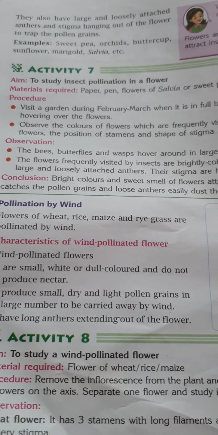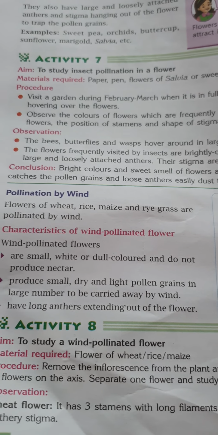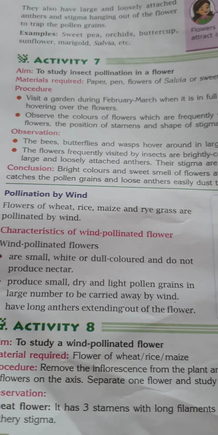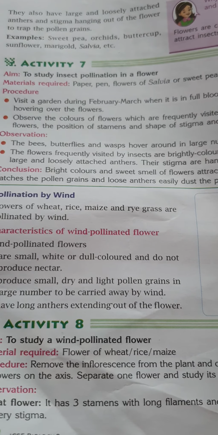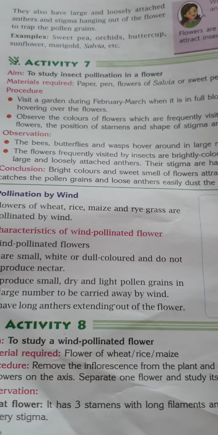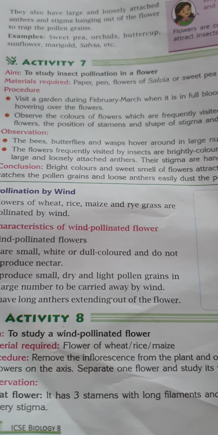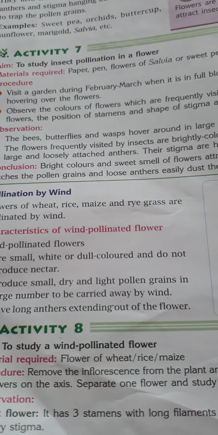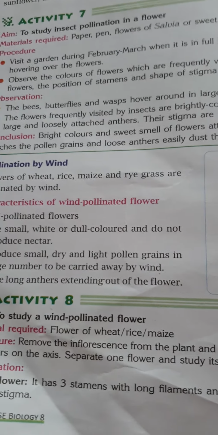Now what should be the characteristics? How are they pollinated? The wind pollinated flowers are small, white or dull colored and do not produce nectar. They are very dull colored and very lightweight also. They produce small, dry, light pollen grains in large number, which can be easily carried away by the wind.